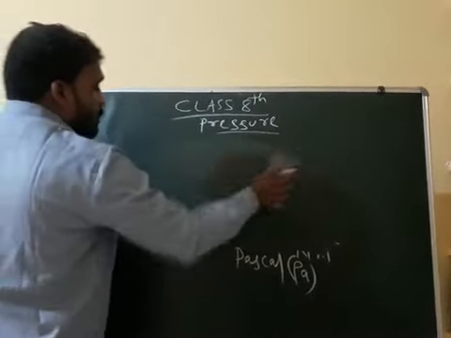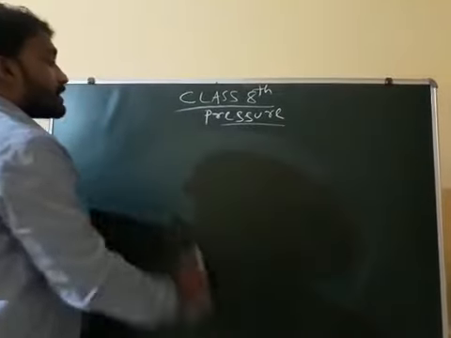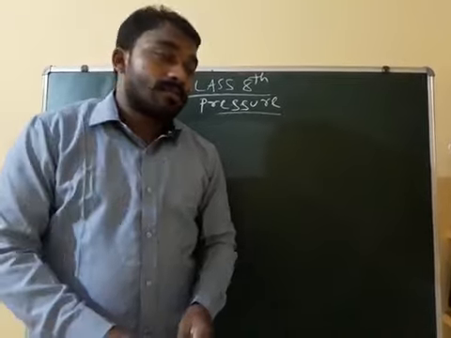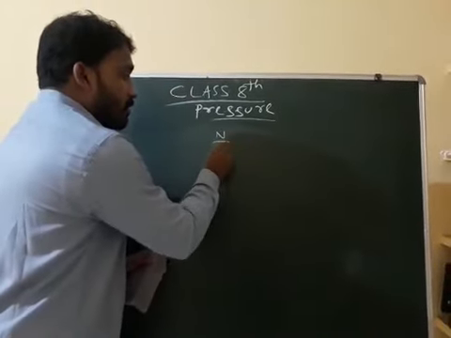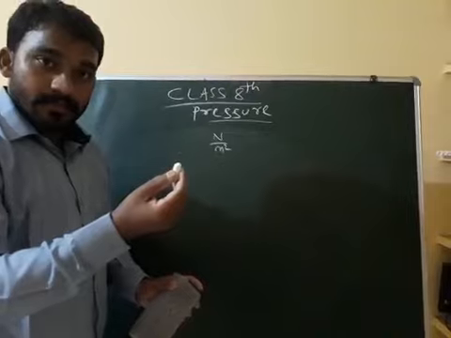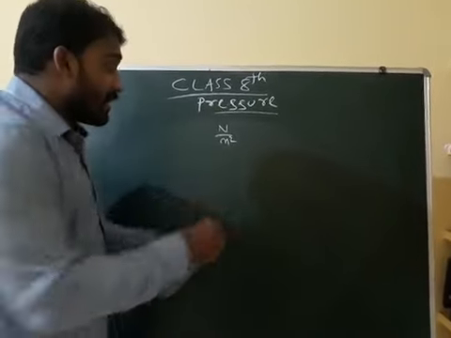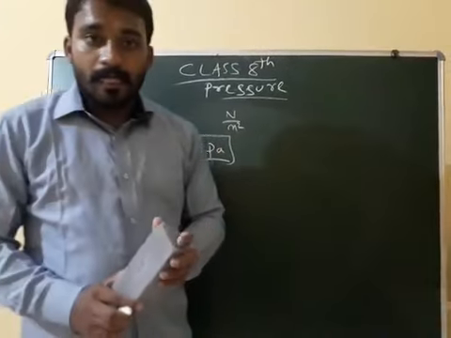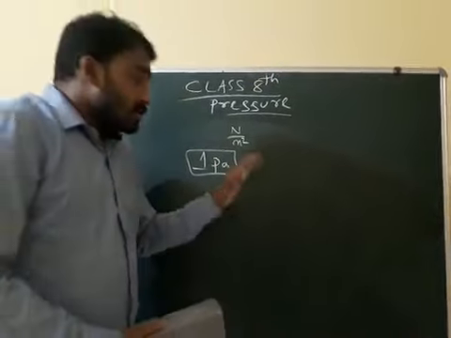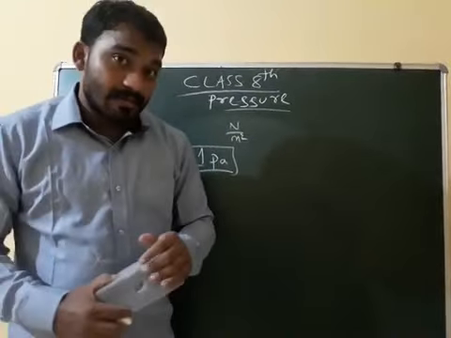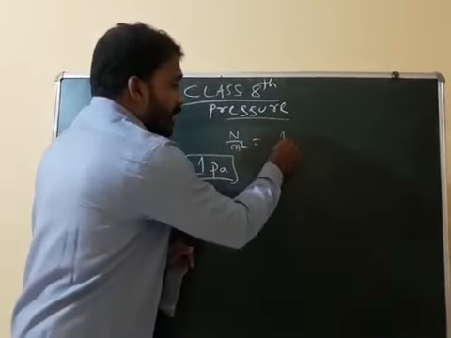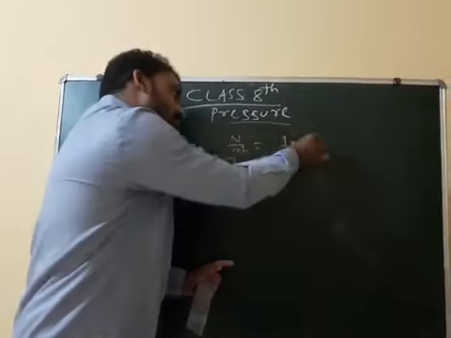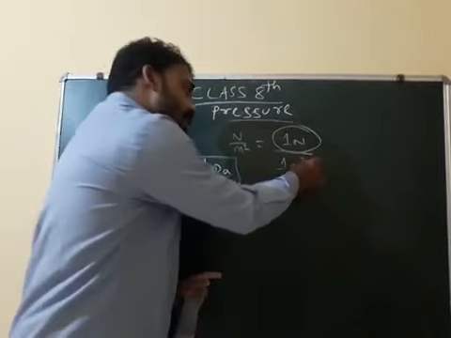Next one: define one pressure or one Pascal. Suppose a question will come, state and define the SI unit of pressure. The SI unit of pressure is Newton per meter square. Define 1 Pascal of pressure: when will it become 1 Pascal? When force is 1 Newton and area is 1 meter square.